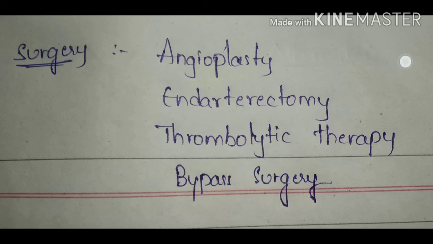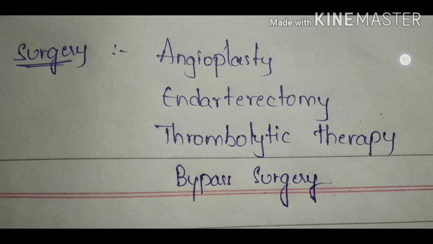And in thrombolytic therapy, if an artery is blocked by a blood clot, then the doctor may insert a clot dissolving drug into the artery at the point of the clot to break it up.